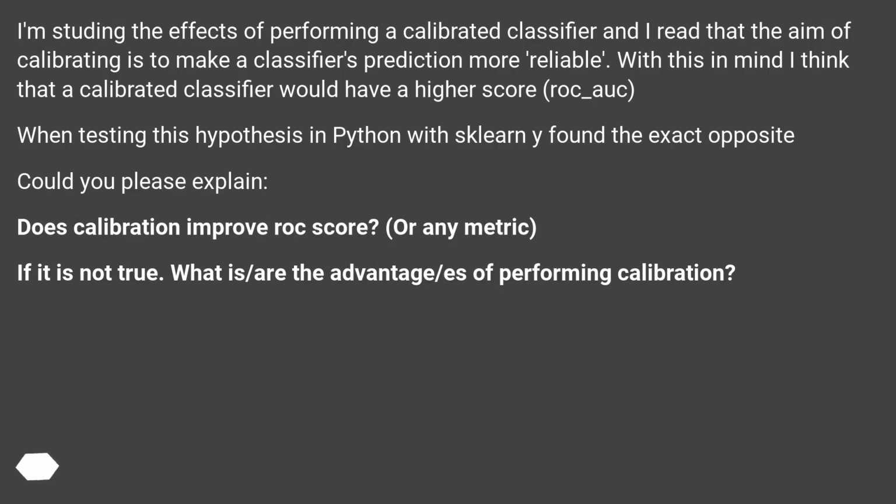I'm studying the effects of performing a calibrated classifier, and I read that the aim of calibrating is to make a classifier's predictions more reliable. With this in mind, I think that a calibrated classifier would have a higher score, ROC AUC. When testing this hypothesis in Python with scikit-learn, I found the exact opposite. Could you please explain? Does calibration improve ROC score, or any metric? If it is not true, what is the advantage of performing calibration?